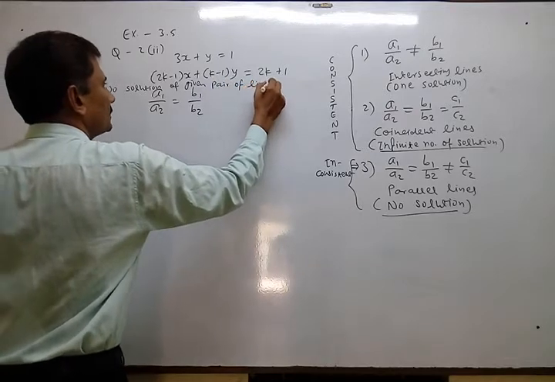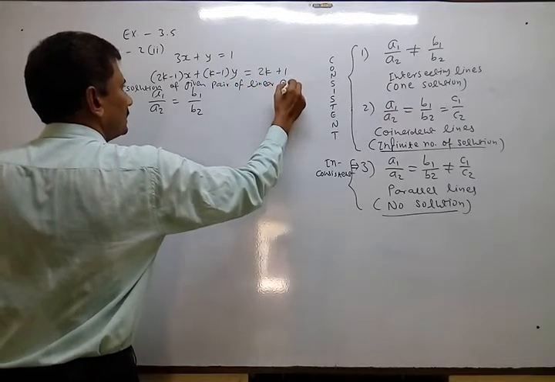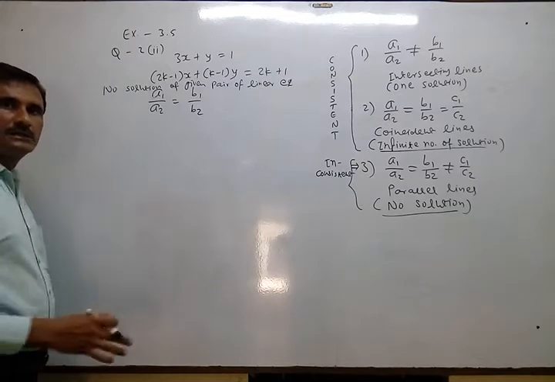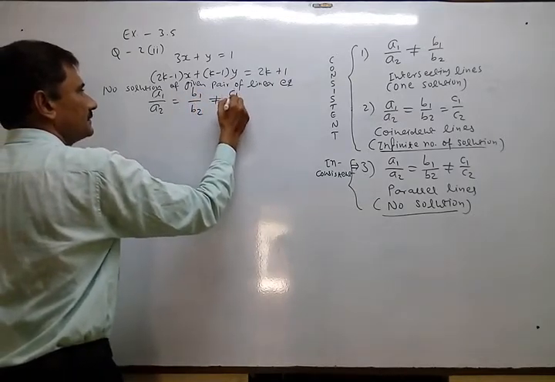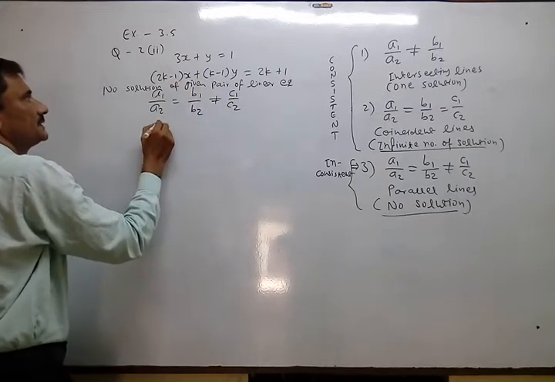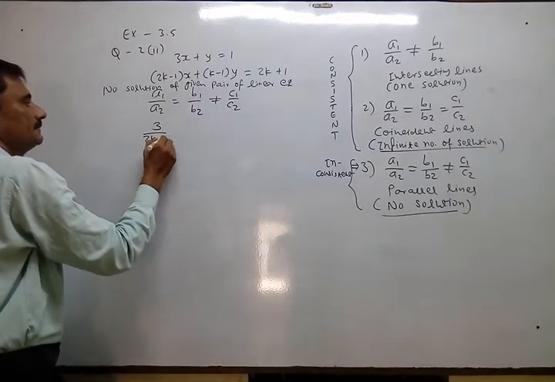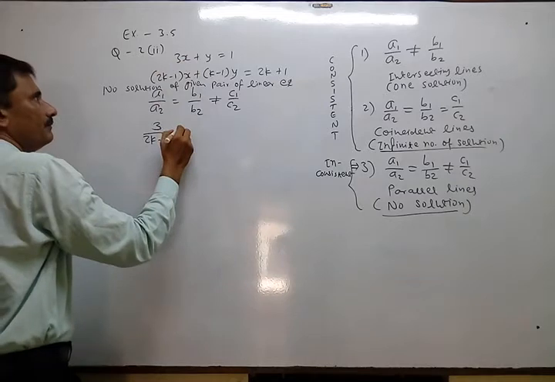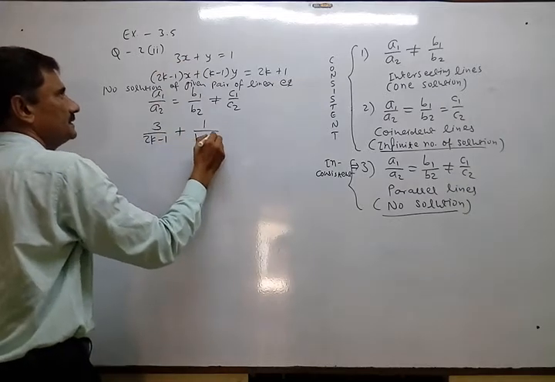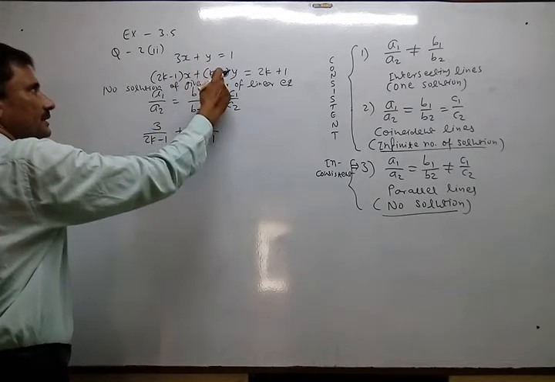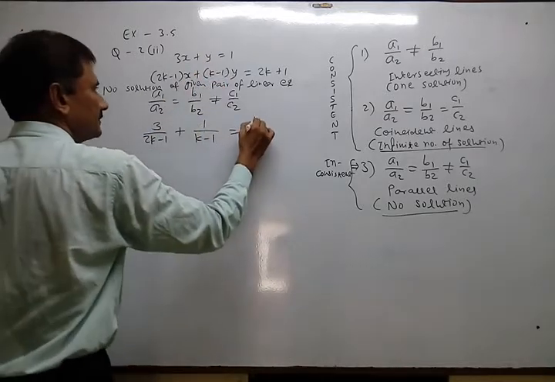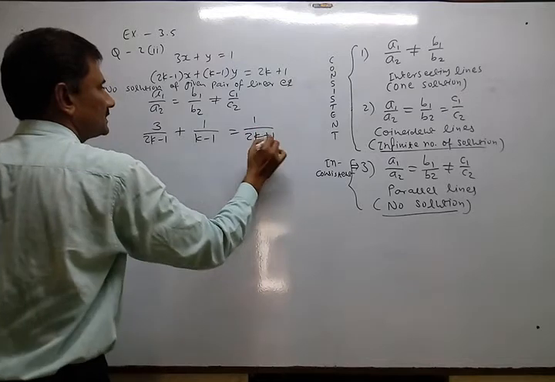Now you are able to write this type of statement. Is not equal to C1 upon C2. So write down all values. 3 upon 2k minus 1 equals 1 upon k minus 1. A1 is 3, A2 is this, B1 is 1, B2 is k minus 1, C1 is 1, C2 is 2k plus 1.